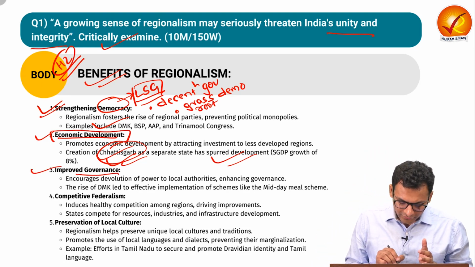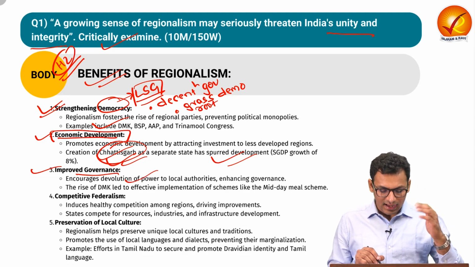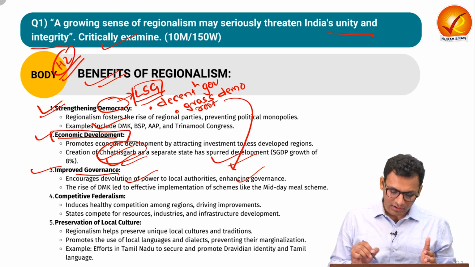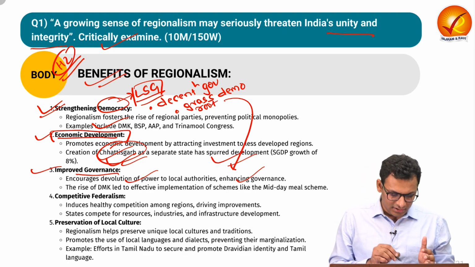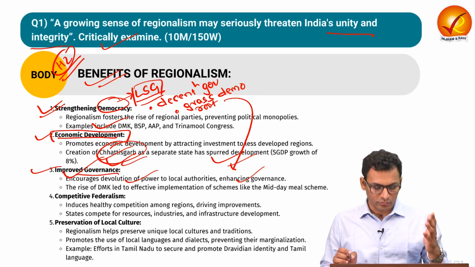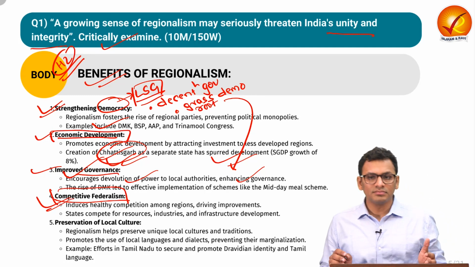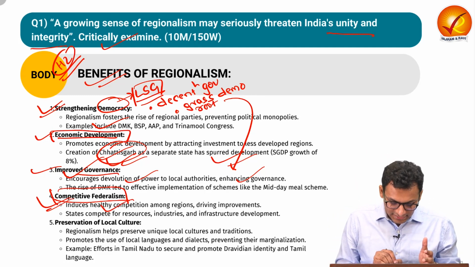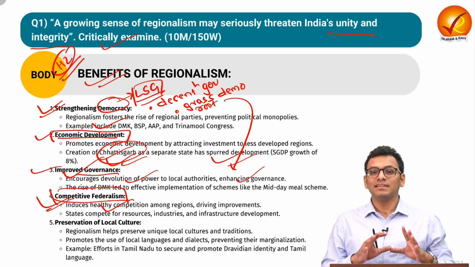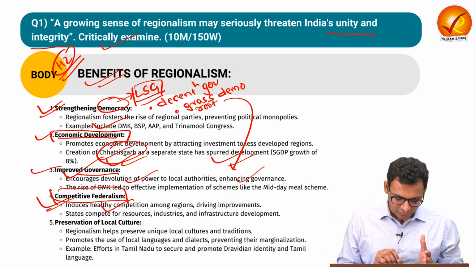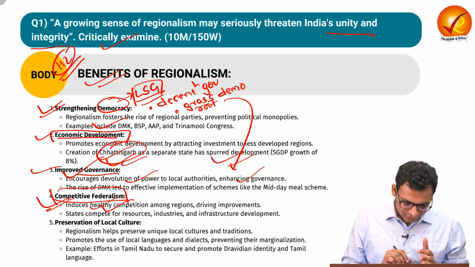So these are the instances through which regionalism has given advantages. You can talk about improved forms of governance, as we are talking about devolution of power to local authorities, enhancing governance. Again, you can talk about how it is directly linked with strengthening democracy and ensuring the governance is improved. You can talk about competitive federalism over here. Through regionalism, there is a good sense of healthy competition among different regions, thereby augmenting national development. So over here you can talk about how it is cooperative federalism.